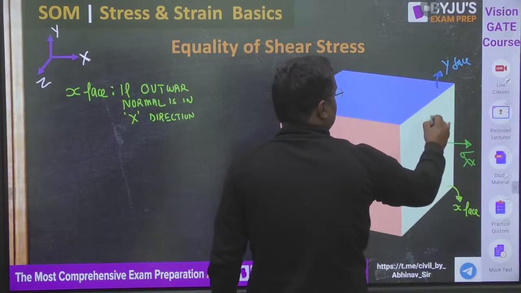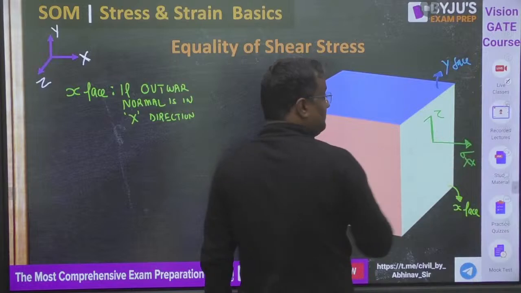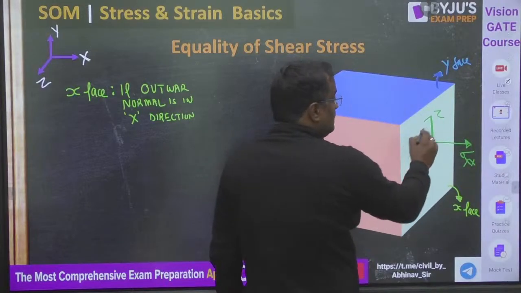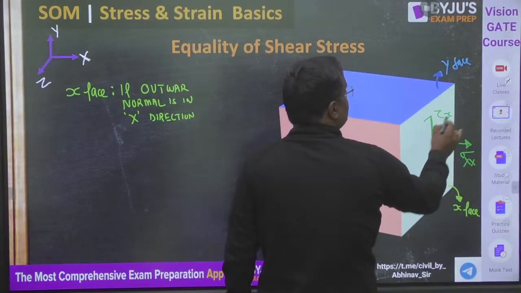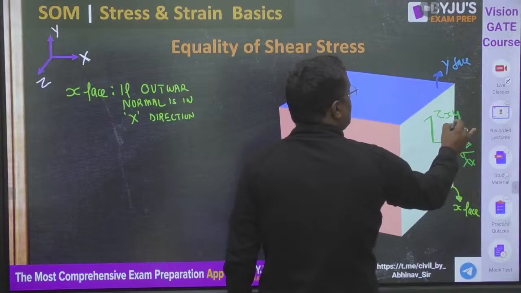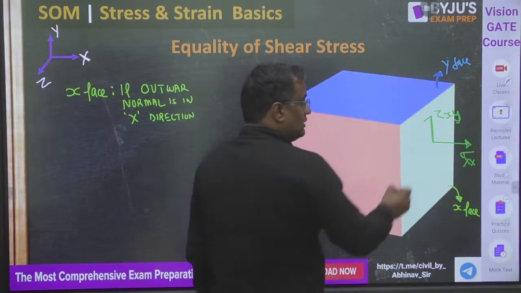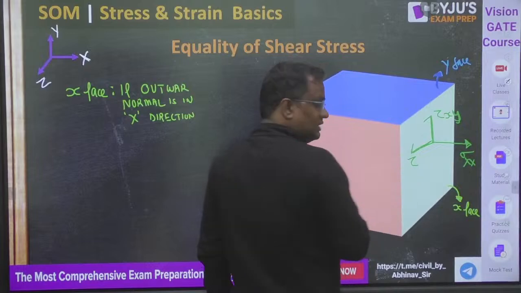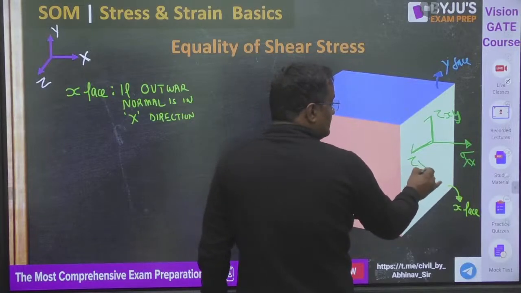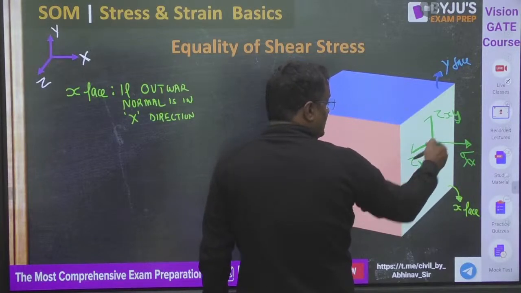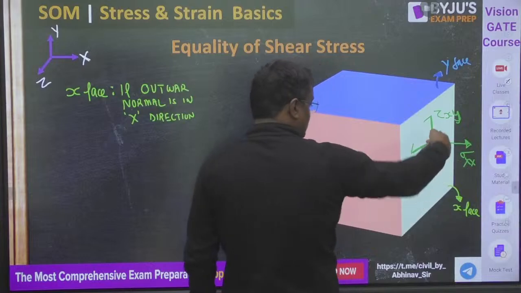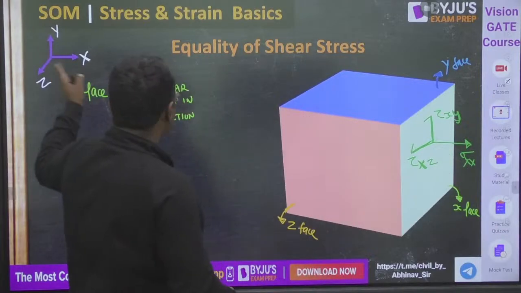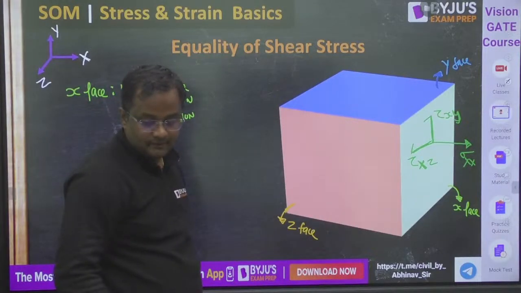Now this is shear on this green plane, tangential, in x face, in y direction. This is also tangential, so shear, in x face, in z direction. Got it?